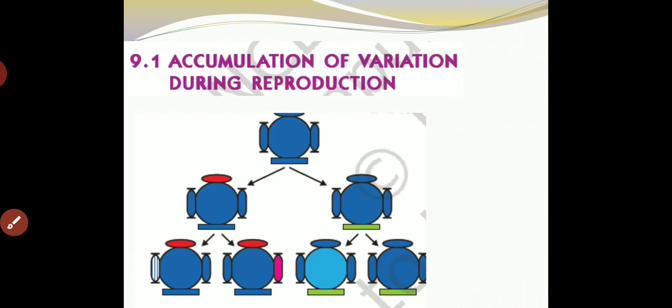Now here you can see the accumulation of variation during reproduction. One parent organism is giving two new organisms in which there is a difference between them. On the left hand side, at the head, a red color is seen, which is a little bit different from the parent. In the same way, on the right hand side, at the bottom, there is a green color. That is also a variation from the parent.